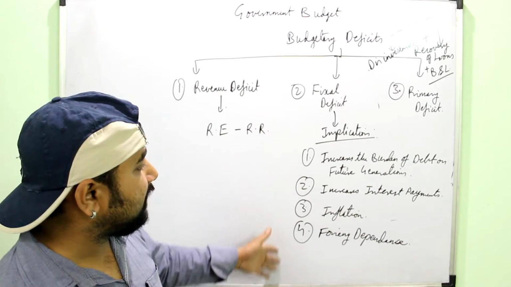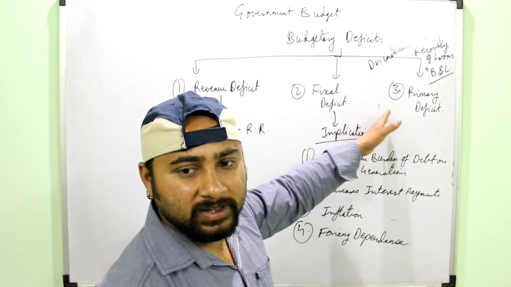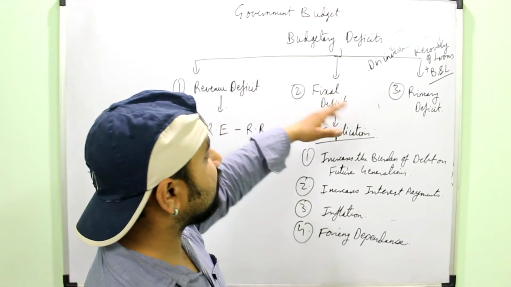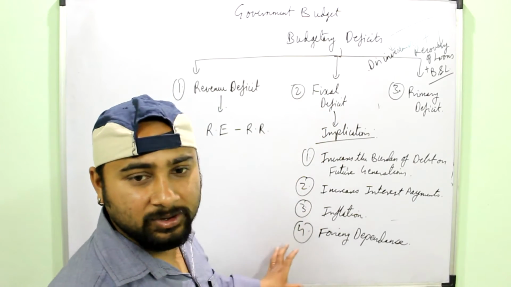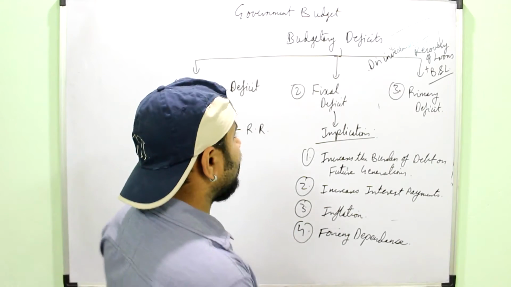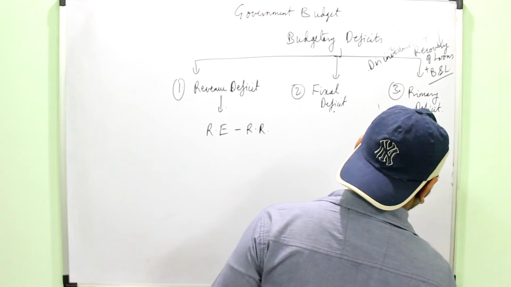These are the basic implications of the fiscal deficit, and they are common for all the deficits. So if you are asked a question on the implications of the fiscal deficit or revenue deficit or primary deficit, you can use these four, and maybe more are given in your book, so you can go through them also. Then the last type of deficit is the primary deficit.